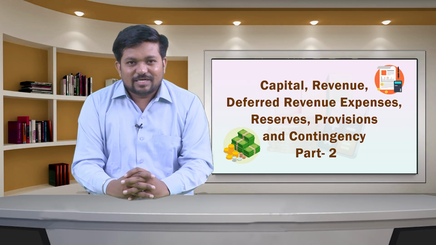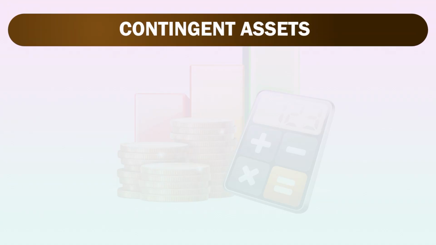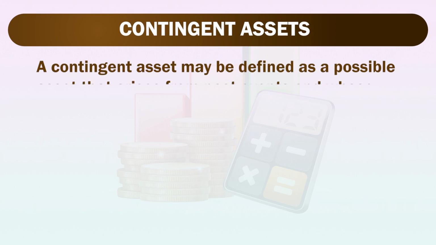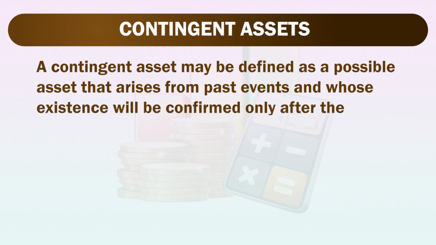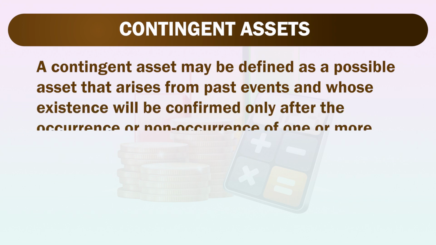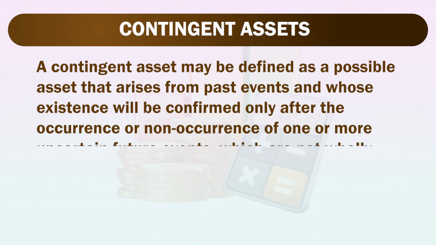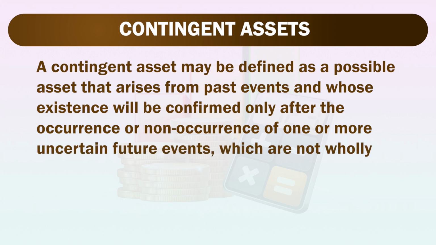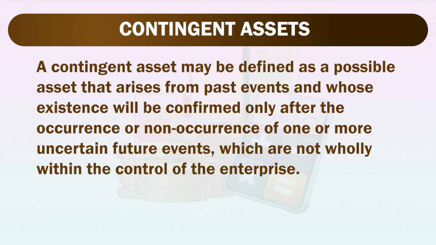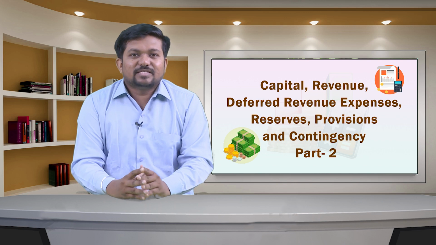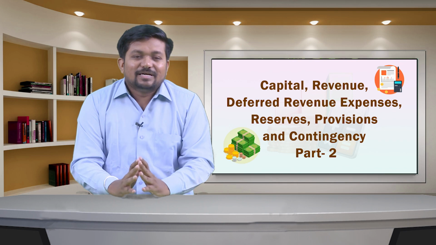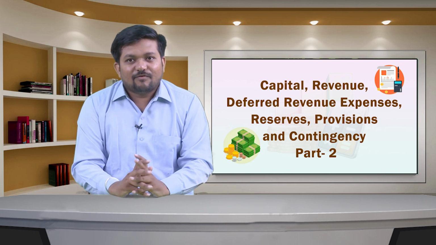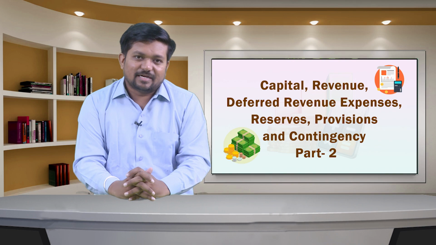Now, we will cover contingent assets. A contingent asset may be defined as a possible asset that arises from past events and whose existence will be confirmed only after the occurrence or non-occurrence of one or more uncertain future events, which are not wholly within the control of the enterprise. It usually arises from unplanned or unexpected events that give rise to the possibility of an inflow of economic benefits to the business entity.